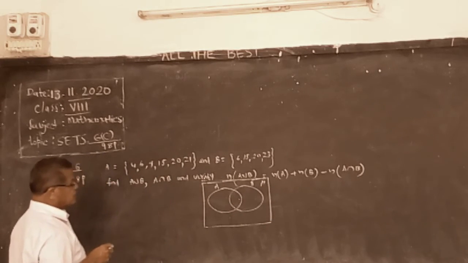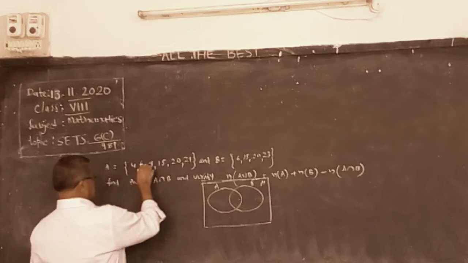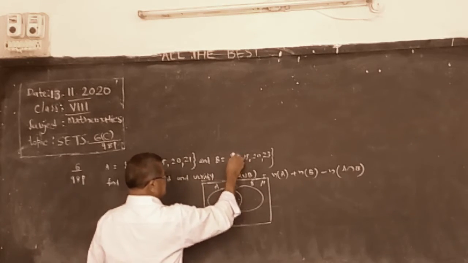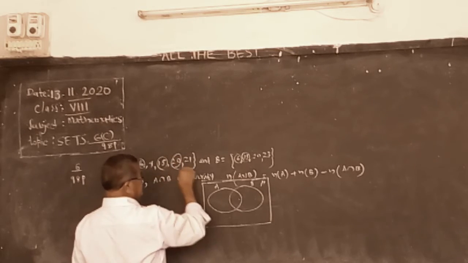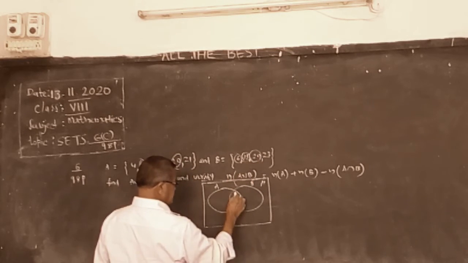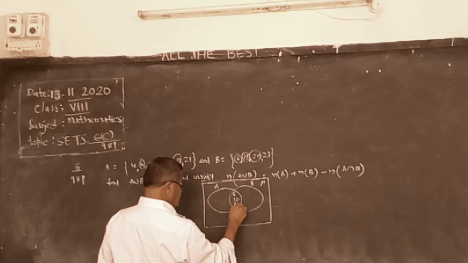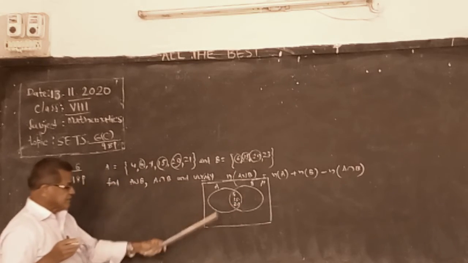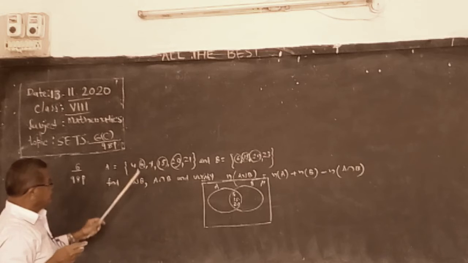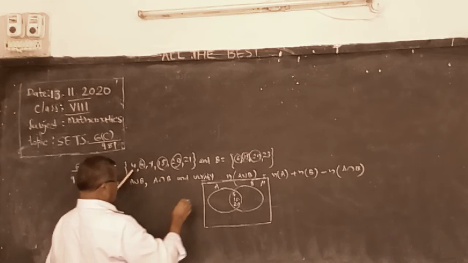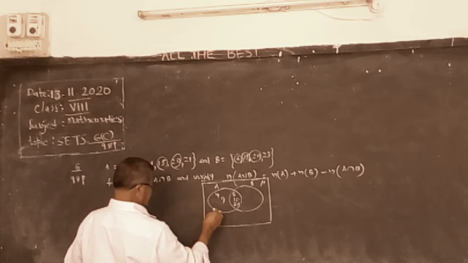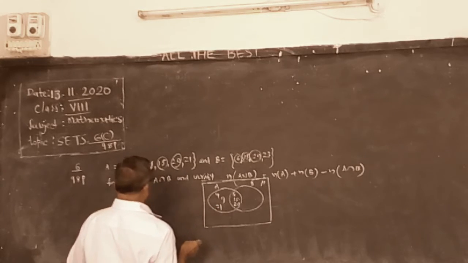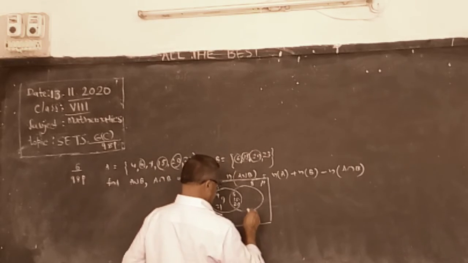Now what are the common elements? 6, 15, 20. You write them in the middle. It is the intersection part. And what are the remaining elements? 4, 9, 21. And here only 23.